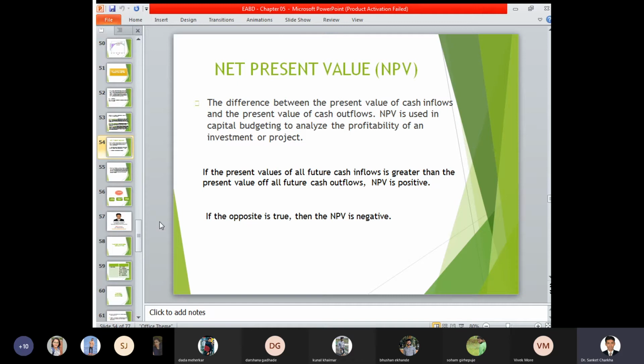That is, in the first year 2,000 crore, in the second year 3,000 crore, in the third year again 2,000 crore, and again in the fourth year 3,000 crore. So 2, 3, 2, 3. In this particular installment or slot, the cash inflow will be there.